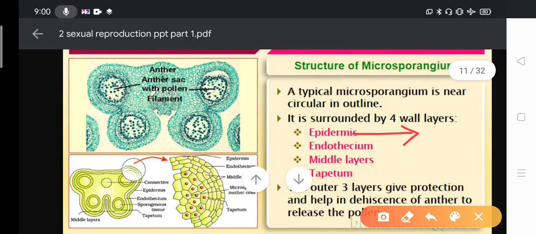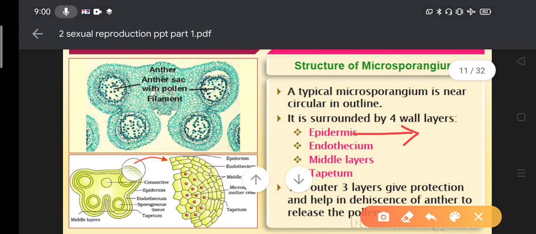Epidermis is a single layer. It will give only protection to the anther. Endothecium is a second layer. So here endothecium means this layer, second layer, endothecium, its radial wall and its tangential wall, ಒಳಗಿನ ಗೋಡೆ. So where the cellulose, lignin, sometimes pectin is deposited on. Due to that, this layer is called as a fibrous layer.